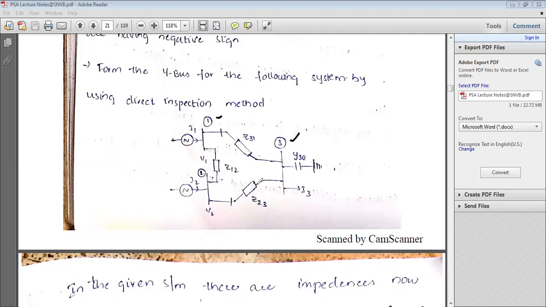Okay, so this is the case that we are going to see here, right? I1 and I2 are the total incoming currents to particular nodes, bus 1 and bus 2, and later the bus voltages V1 and V2 are given, V3 is already given here, and Y30 has been connected to the ground potential, and Z31, Z23, Z12 are the impedances that have been given. So this is a problem. You just try to note down this one.